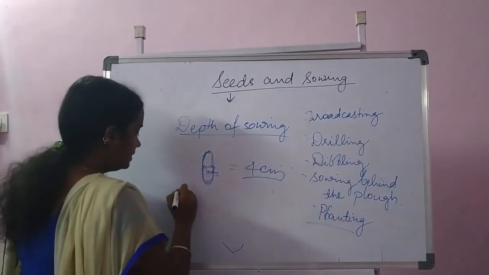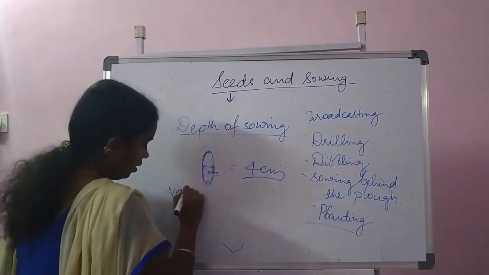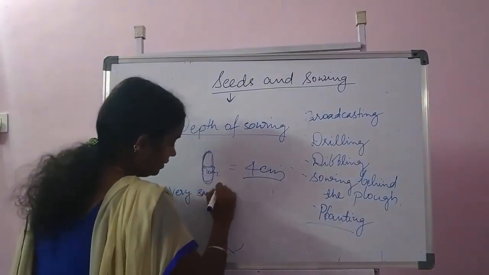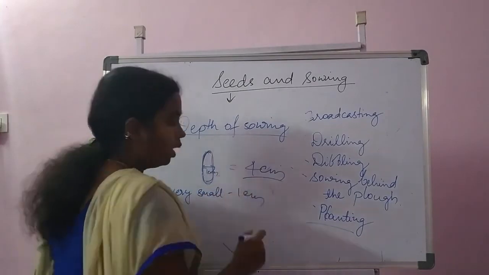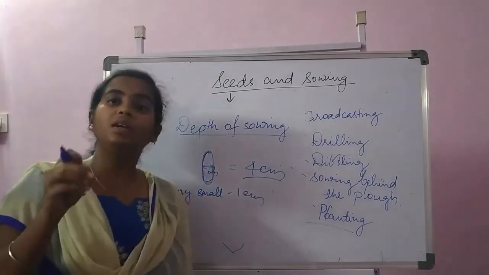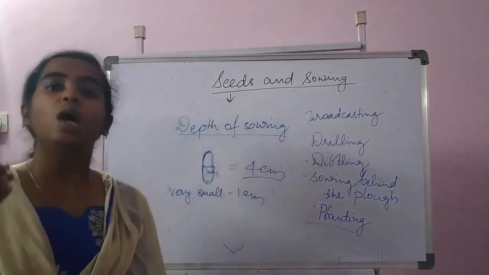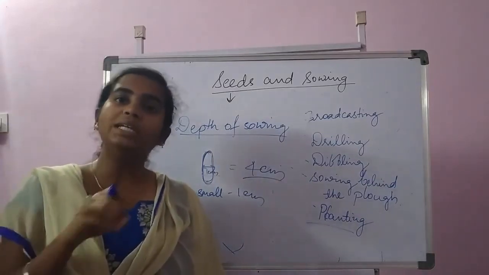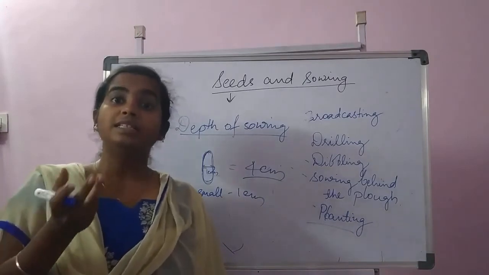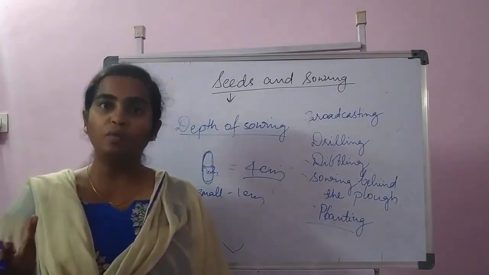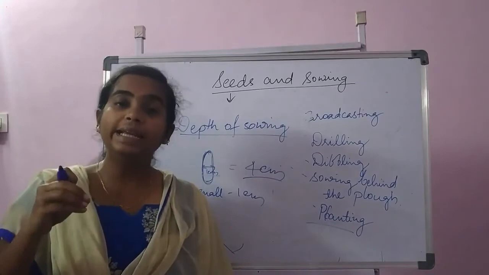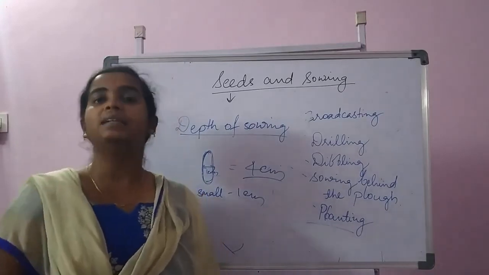If the seed is very small, then the depth of sowing is taken as 1 centimeter, meaning 1 centimeter from the surface of the soil. If we sow such kind of seeds very deep in the soil, it is very difficult for the seed to come out of the surface of the soil, and the seed or the seedling may die inside the soil.